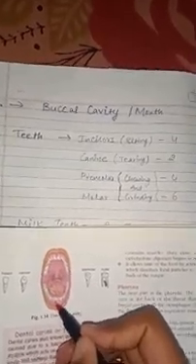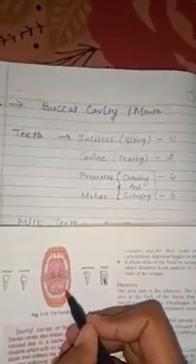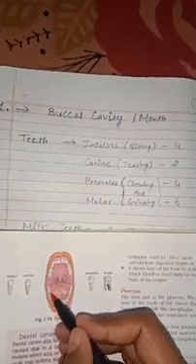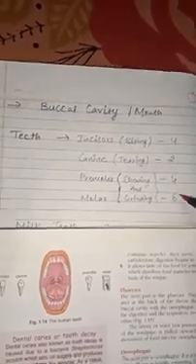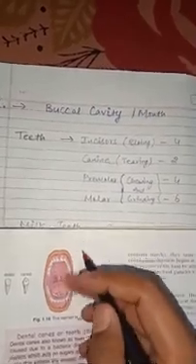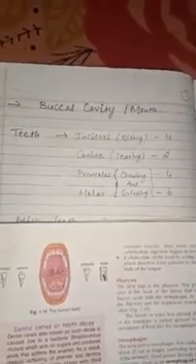Similarly, in the lower jaw we have 4 incisors. Again, one canine this side, one this side, one premolar this side, one this side, and 3 molars this side and 3 molars this side. So in total we have 4 and 2, 6, 4, 10 and 6, 16. 16 teeth in a single jaw, and 16 into 2 is 32 teeth in our mouth. Okay, I think it's clear till here.